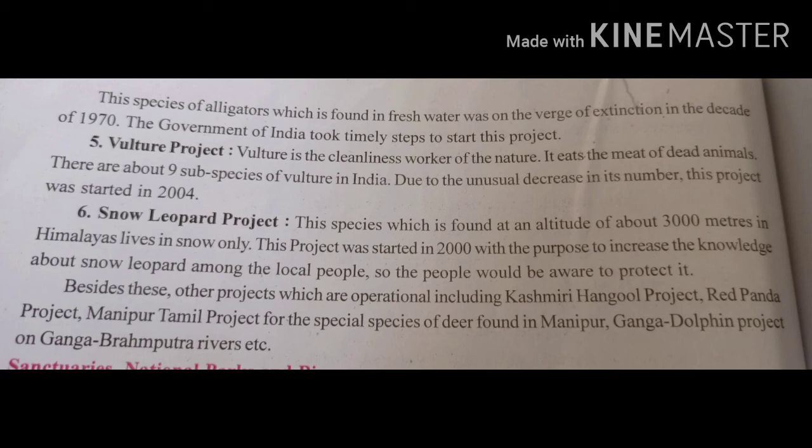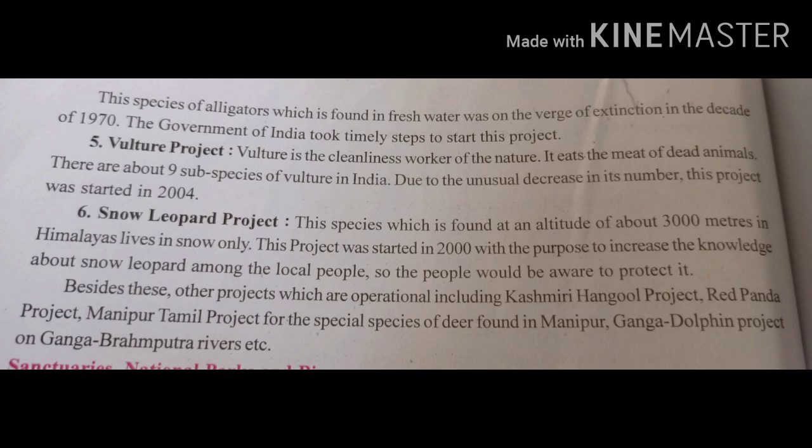Now the Snow Leopard project. This species is found at an altitude of about 3,000 meters in the Himalayas. Altitude means height. Snow leopards live in the snow only. This project was started in the year 2002 with the purpose of increasing knowledge about the snow leopard among the local people living there, so that the people are aware and protect the snow leopard in that particular area.